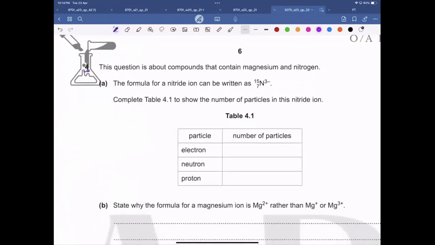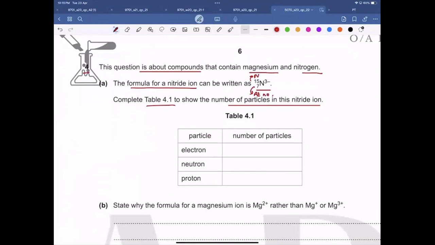Now question number 4. This equation is about compounds that contain magnesium and nitrogen. The formula for a nitride ion can be written as N3 negative. It's the nucleon number, and it's the atomic number, means number of protons. Complete table 4.1 to show the number of particles in this nitride ion.